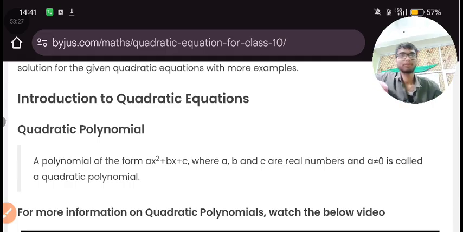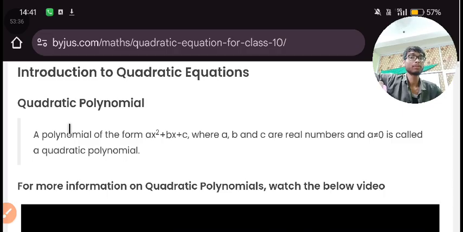Did you understand about the quadratic polynomial? Look, a quadratic polynomial is already a polynomial. Here, quadratic means the polynomial has highest exponent 2. If the highest exponent is 3, then this polynomial will not be considered a quadratic because the highest exponent is 3.